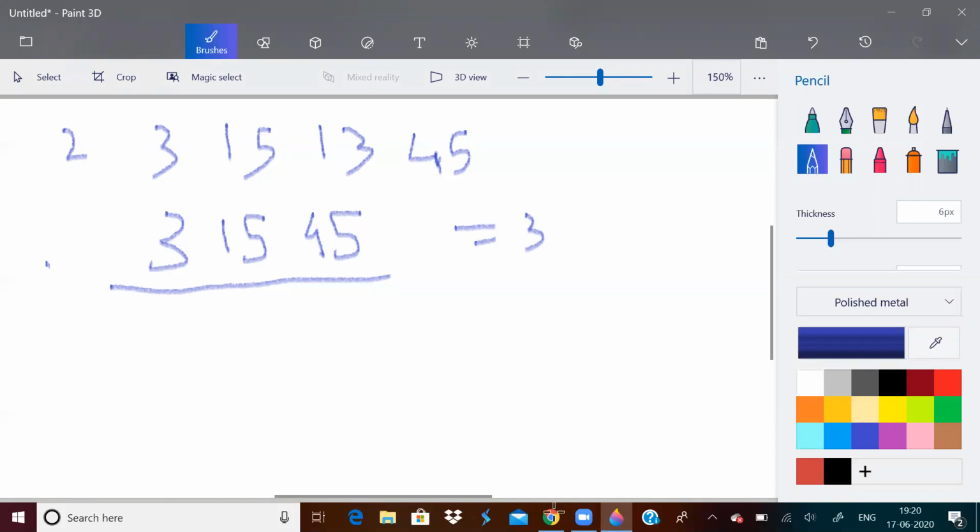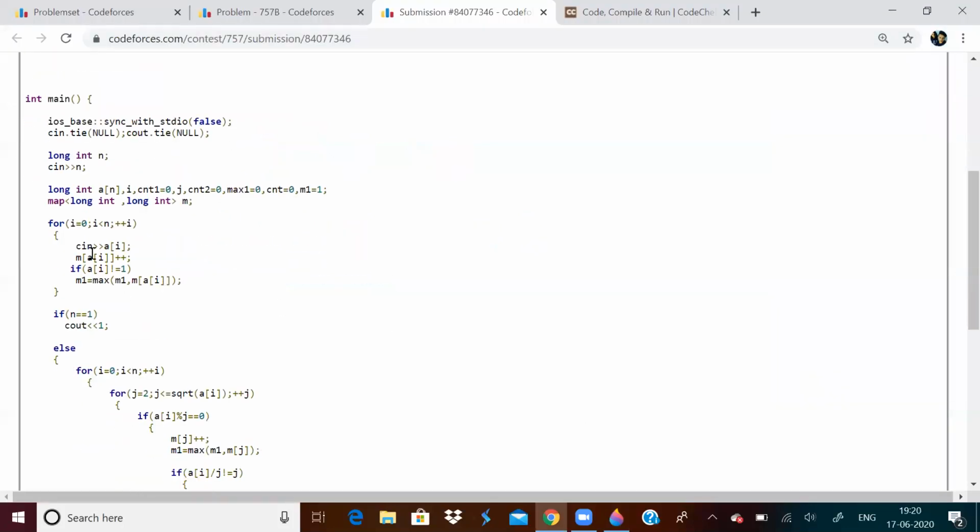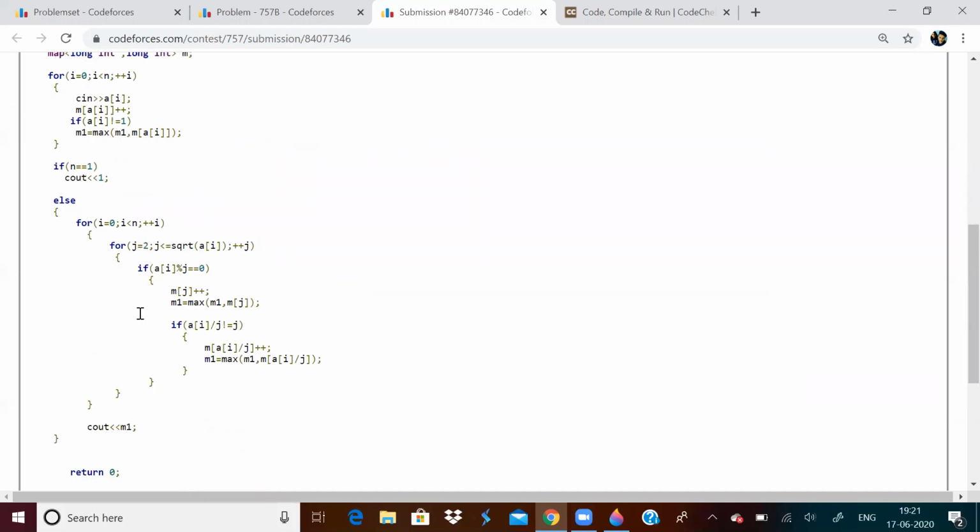So that's all the problem was. You just have to take care of some corner cases like this. When you solve it, you will also automatically understand. You might go wrong 4 or 5 times if you don't take care of these corner cases. Otherwise, it's simple factorization. I hope you had a good revision of factorization. And basically, I've just used a map here and nothing else is very special.